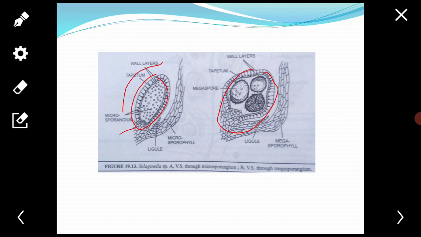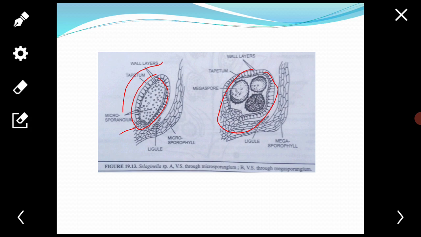The outer layer consists of columnar thick walled cells and contains chlorophyll, performing the function of photosynthesis. The inner layer is thin and may be disorganized in some species. The layer inside it is the tapetum, which degenerates and serves a nutritive function as the spores mature. The cavity of the microsporangium is filled with a large number of small microspores, numbering 600 to 2000.